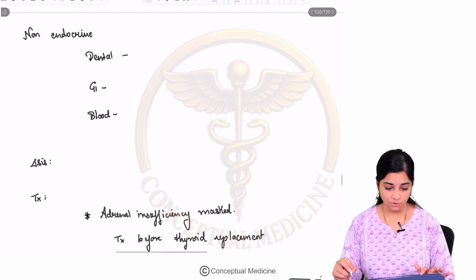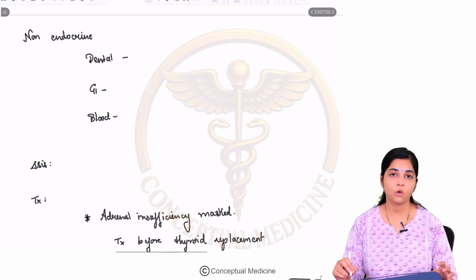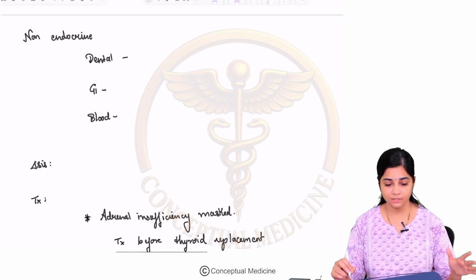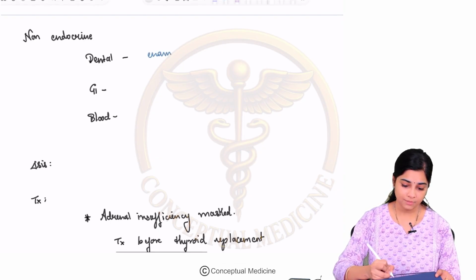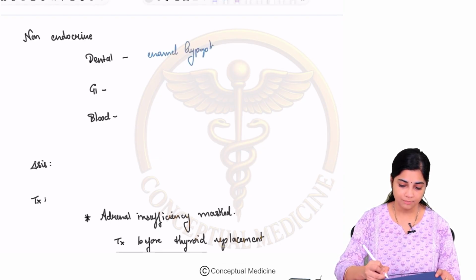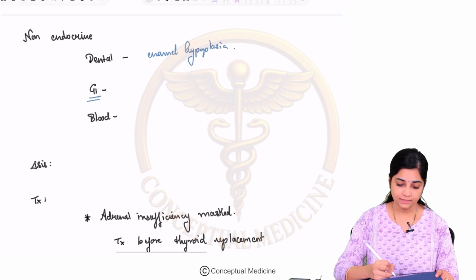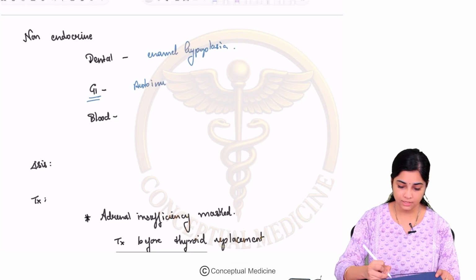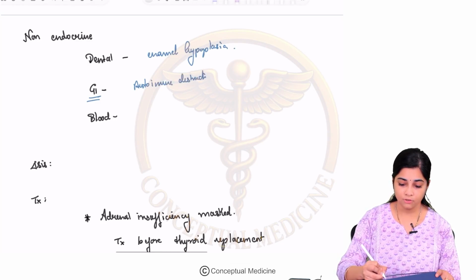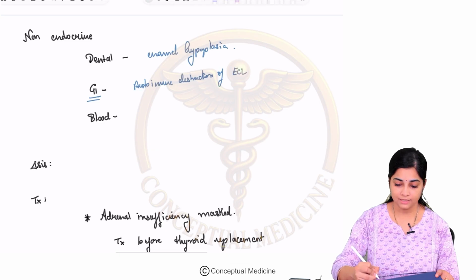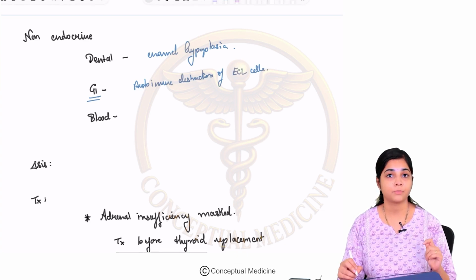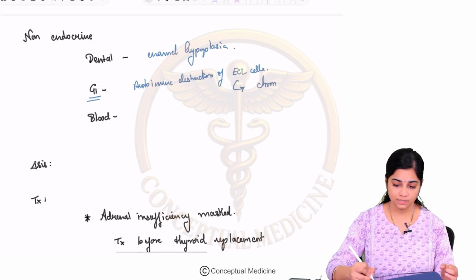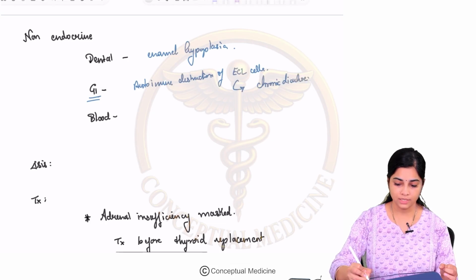Now let us look at the non-endocrine manifestations. Apart from these endocrine ones, the non-endocrine one we already saw is your mucocutaneous candidiasis. Apart from that, you can have enamel hypoplasia, right? In the GIT, there can be autoimmune destruction of enterochromaffin-like cells, the ECL cells, which are involved in the production of histamine. That can result in chronic diarrhea.